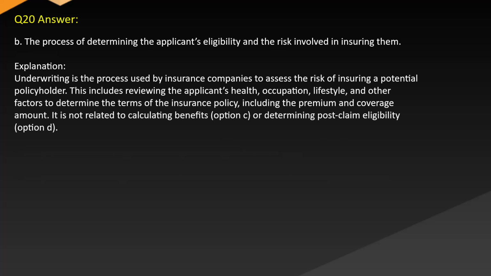Answer. B. The process of determining the applicant's eligibility and the risk involved in insuring them. Explanation. Underwriting is the process used by insurance companies to assess the risk of insuring a potential policyholder. This includes reviewing the applicant's health, occupation, lifestyle, and other factors to determine the terms of the insurance policy, including the premium and coverage amount. It is not related to calculating benefits, option C, or determining post-claim eligibility, option D.